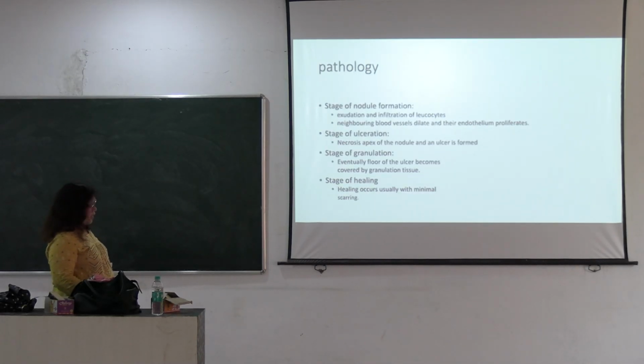Then pathology. The first stage is the formation of a nodule. The nodule is formed due to the exudation and liberation of leukocytes, and the neighboring blood vessels dilate and their epithelium proliferates. In the second stage, the nodule ulcerates and an ulcer is formed, with necrosis of the apex of the nodule.